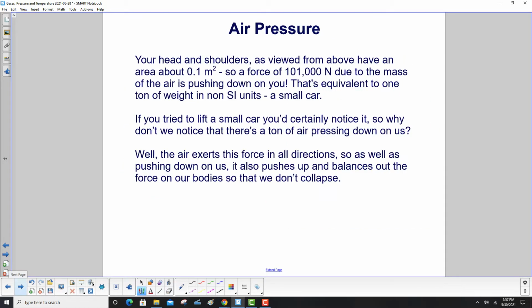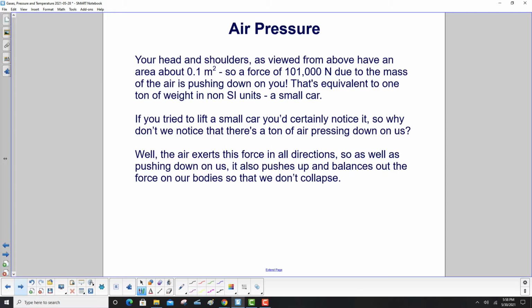Your head and shoulders, as viewed from above, have an area of about 0.1 square meters. So a force of 101,000 newtons due to the mass of air is pushing down on you. That's equivalent to 1 ton of weight in non-SI units, a small car. Now, if you tried to lift a small car, you'd certainly notice it, and you wouldn't be able to.